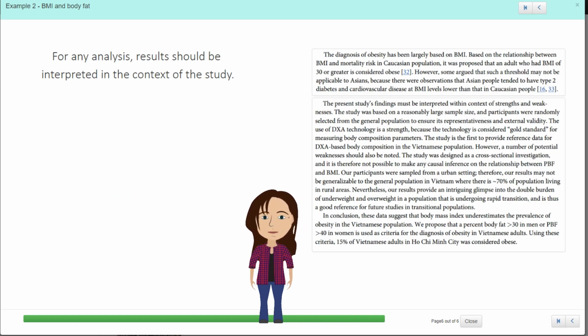you can have a read through some of their conclusions. And they say that for a Caucasian population, it's proposed that a BMI greater than 30 is considered obese, but that threshold might not be applicable to Asians, and I imagine you've got different tables if you're working in the industry for different types of populations about what kind of cutoff is appropriate for obesity in each case.